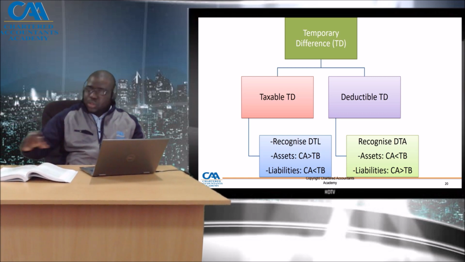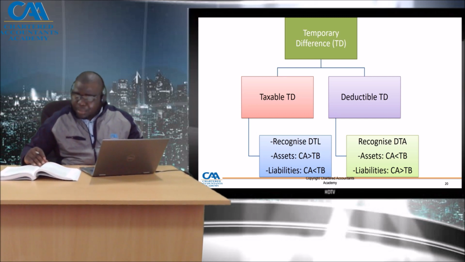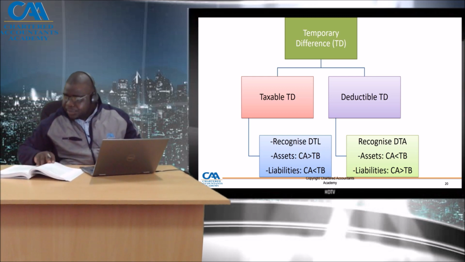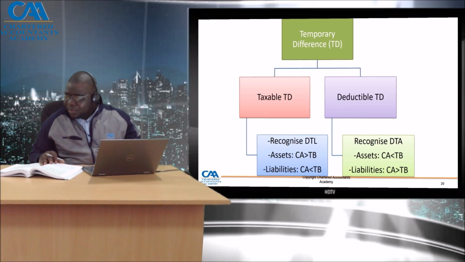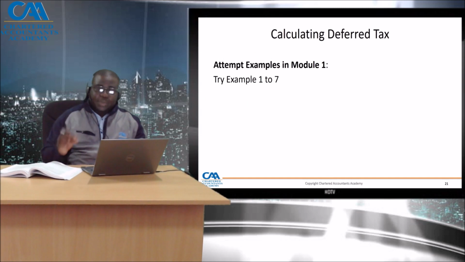So we've actually walked through examples 1 to 7. Example 6 was apparently looking at revenue received, the debtors, and allowance for credit losses. So the debtors, as we said, don't attract deferred tax, but the allowance for credit losses are very special.